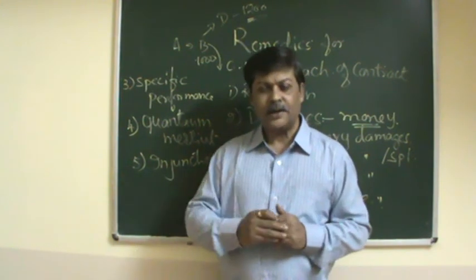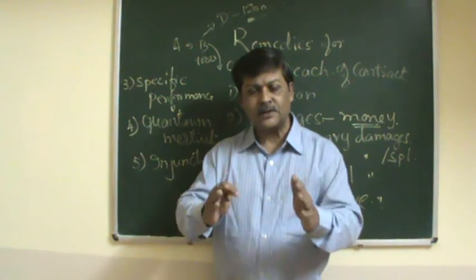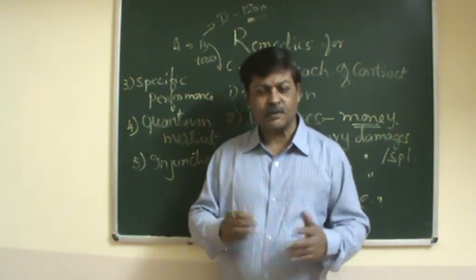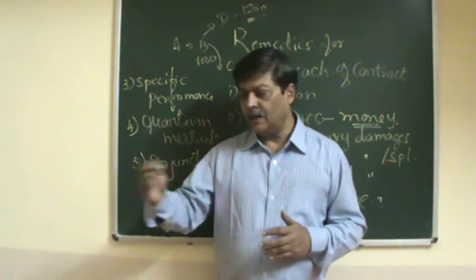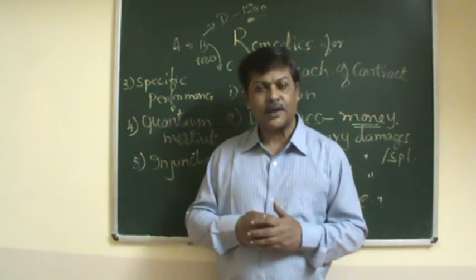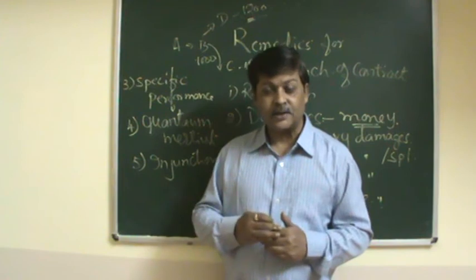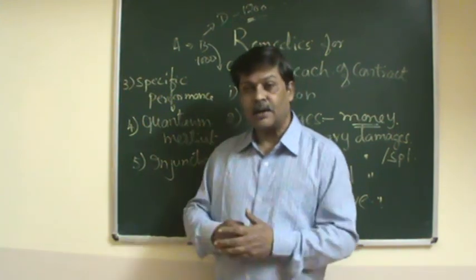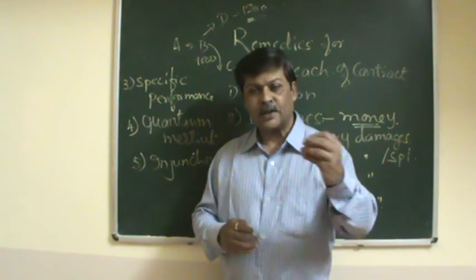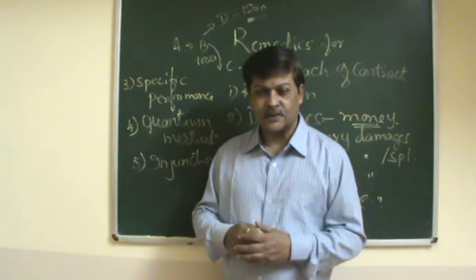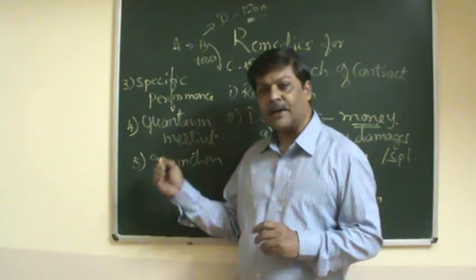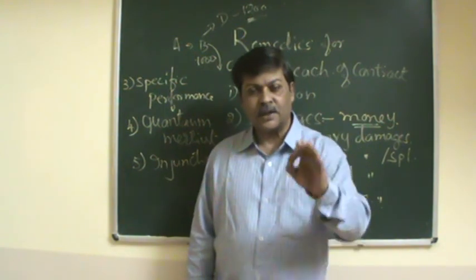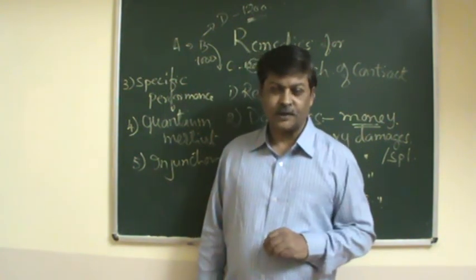So he goes on writing. After 3 months the publication of the magazine is stopped. B is no longer required to send the remaining stories. Now, he has sent the stories which have been published for the 3 months. For that he can go for quantum meruit. For whatever work he has done, he can claim the remuneration.